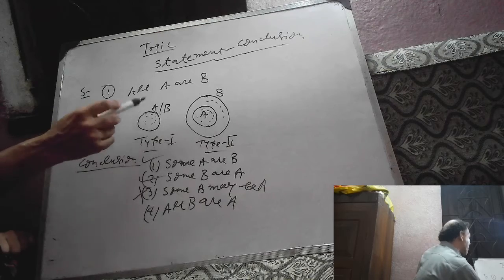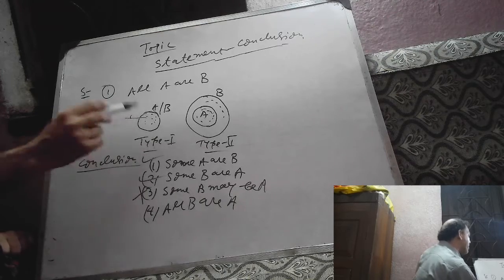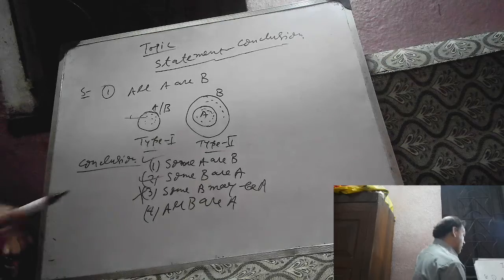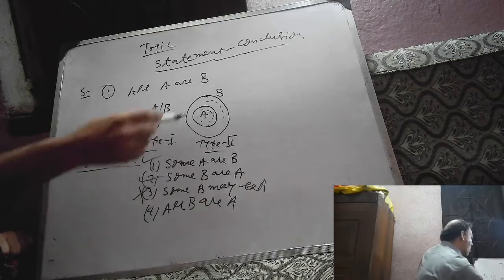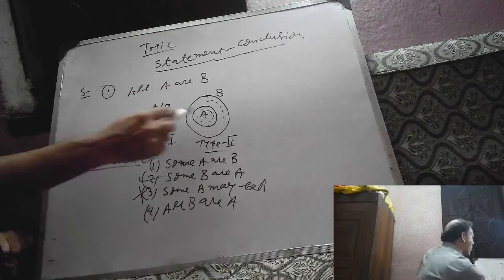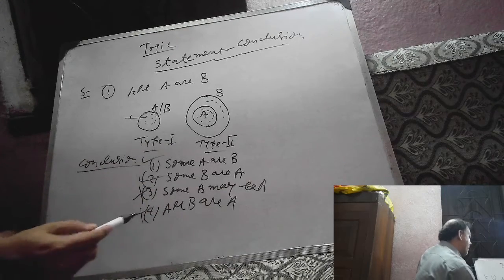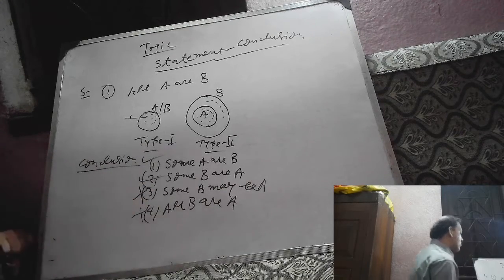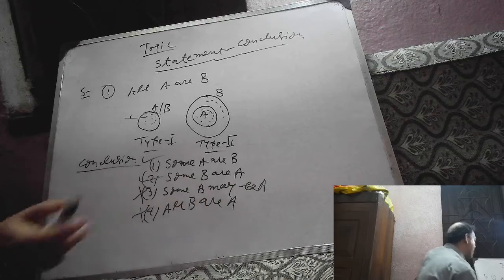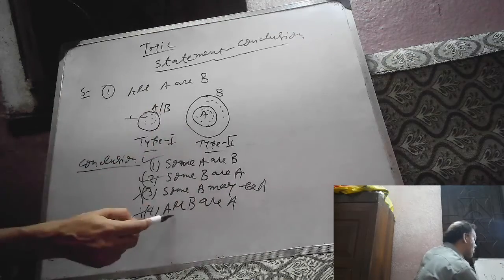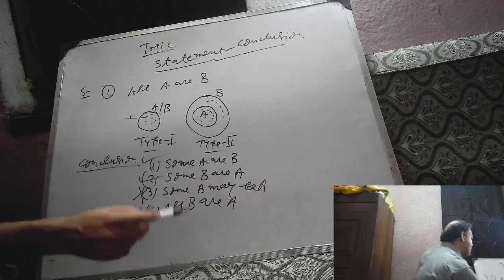But this figure tells us that all B are not A, but all A are B. That is why all B are A is not correct. The given conclusion will be correct only if from all the possible Venn diagrams we can conclude that all B are A, but from this figure we cannot. That is why it is not correct.